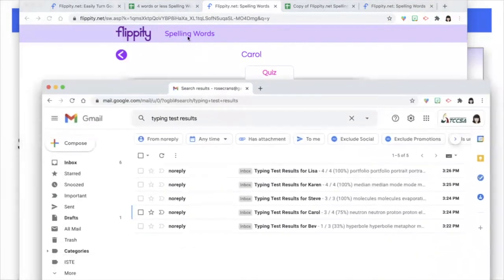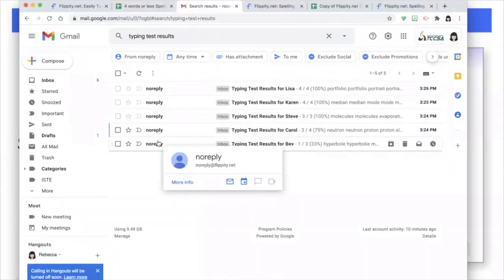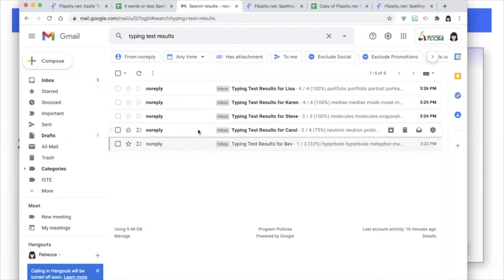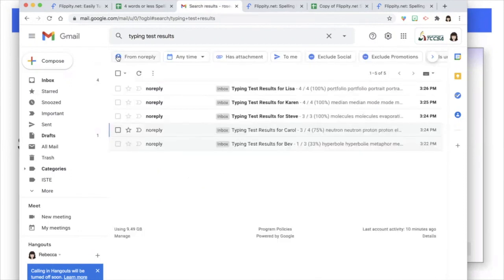And once a student submits, if you are the email listed, you'll get messages with those results. And you can see which ones they got right and wrong right next to the correct spelling of them. So students can get that for themselves if you put in their email, or you can get that if you use the quiz only link and put your email into it. Very easy and simple. So show me what you know.